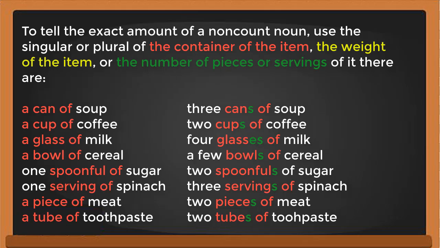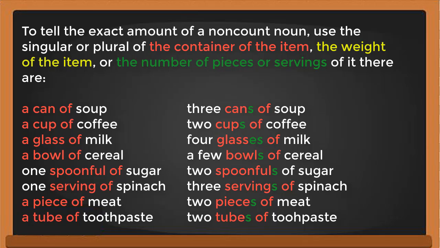Okay, now we're going to study the answer that I mentioned, tubes or loaves of bread. To tell the exact amount of a non-count noun, use the singular or plural of the container of the item. So in a non-count noun, we cannot put s behind the noun.